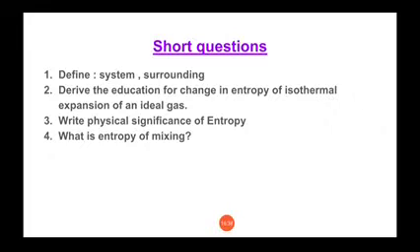We have discussed that if gas is allowed to expand isothermally, then change in internal energy will be 0. So delta U will be equal to 0, and from the first law of thermodynamics, Q will be equal to minus W.